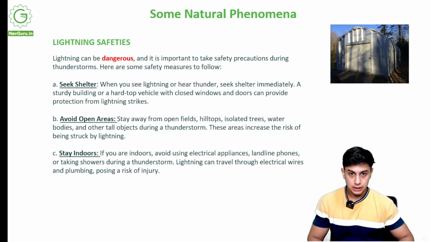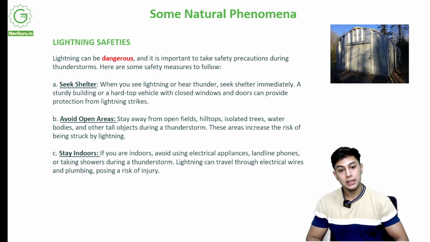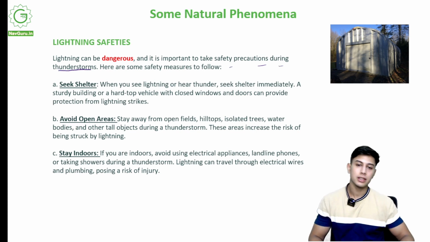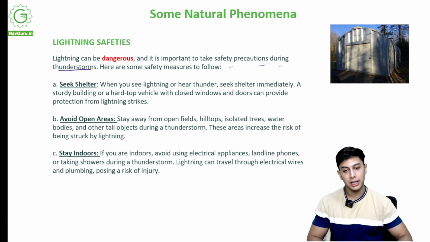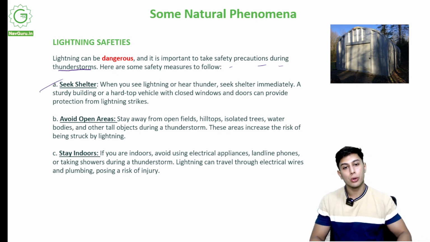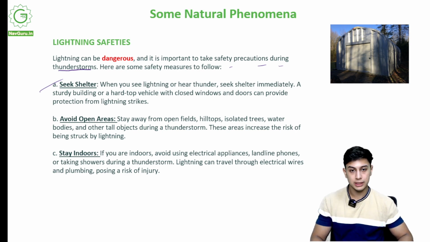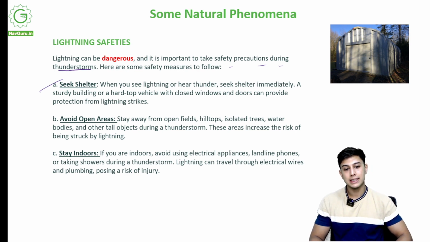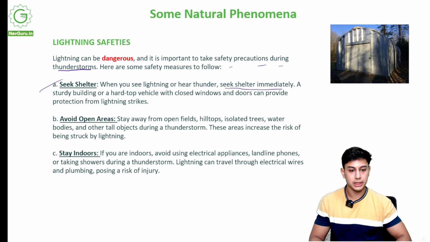Lightning can be dangerous, and it is important to take safety precautions during thunderstorms. During a thunderstorm, it is very important to take precautions, otherwise we might get hit by lightning. And some measures are over here. Seek shelter. Go indoors, go to your houses, go in some closed room. When you see lightning or hear thunder, seek shelter immediately.